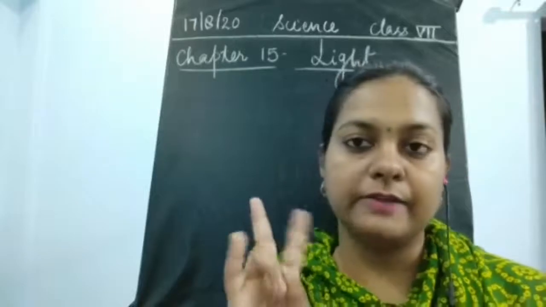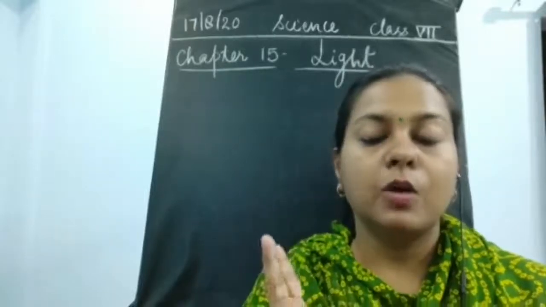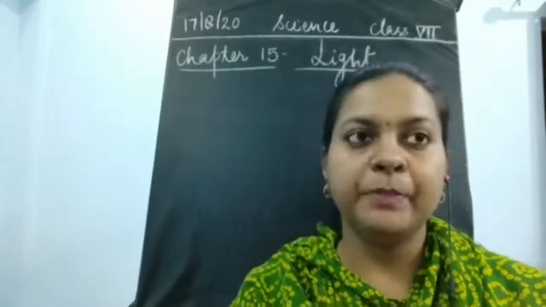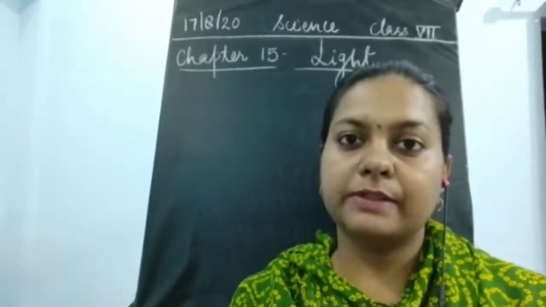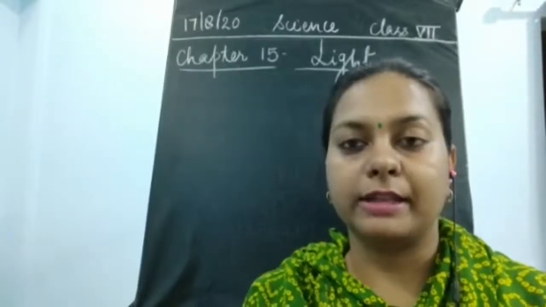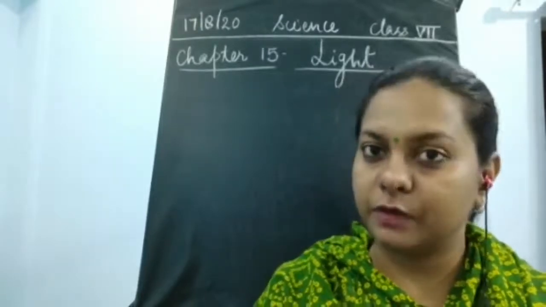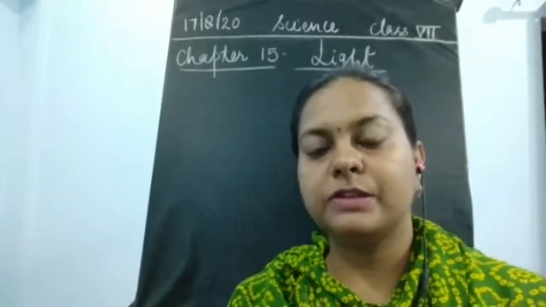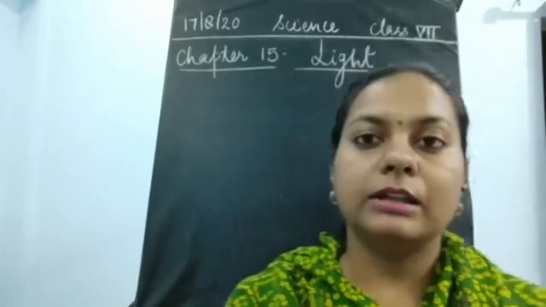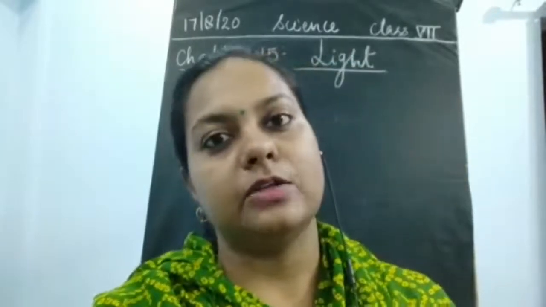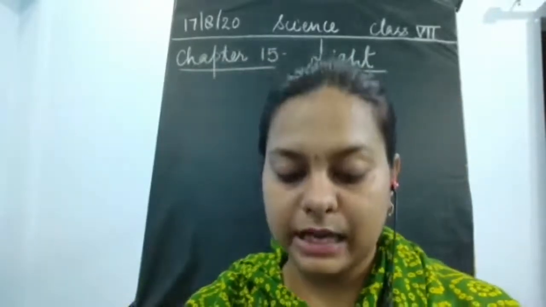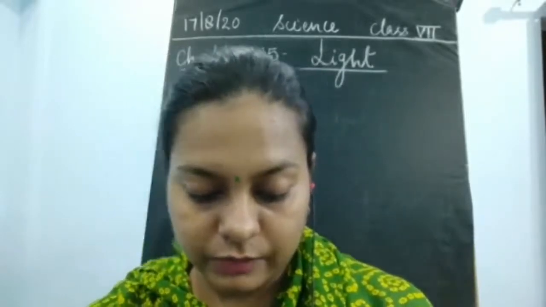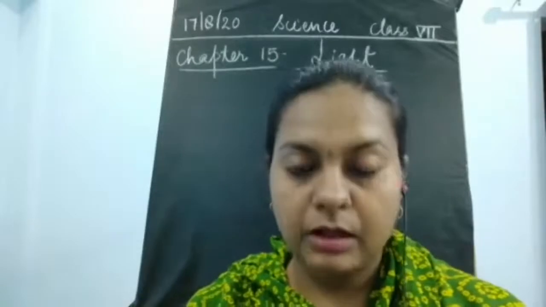In that we have studied two reflecting surfaces. One is concave and the other one is a convex shape. We have studied the different types of concave and convex mirrors with their image formation, what kind of image they are going to make, and where they are useful. In the last class I have given you the uses of concave as well as convex mirrors, children.